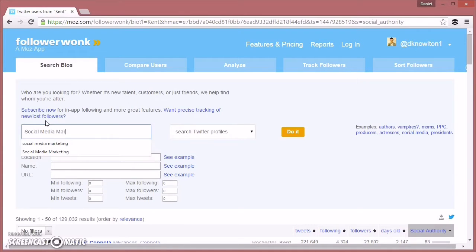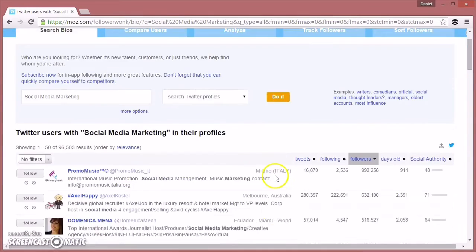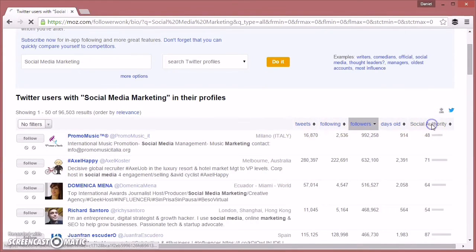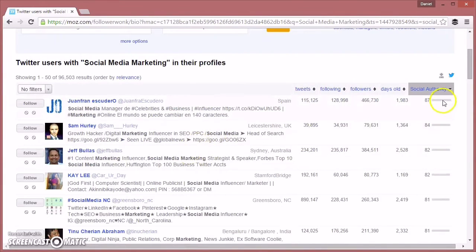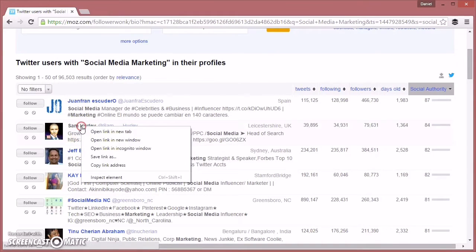So now we're going to really move away from location and search for keywords to do with our industry. So I'm going to use social media marketing as an example because this is the industry I work in. So this is going to bring all the accounts up that use social media marketing a lot in their profiles and talk about social media marketing a lot. So now, I clicked on the social authority button, it's showing the most influential people there.